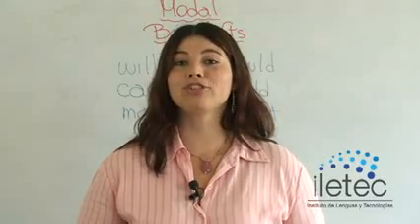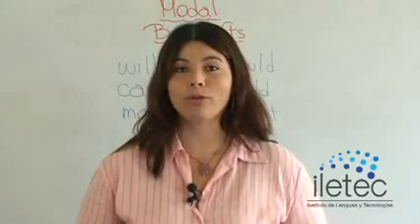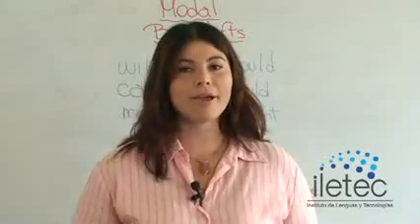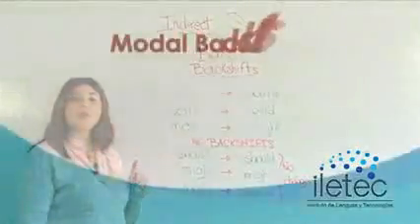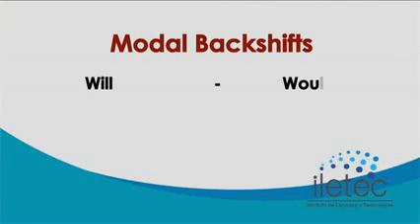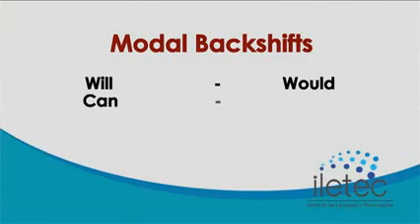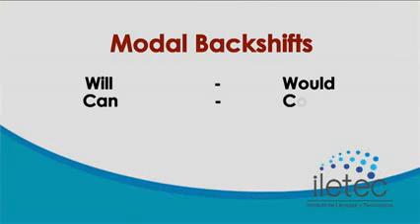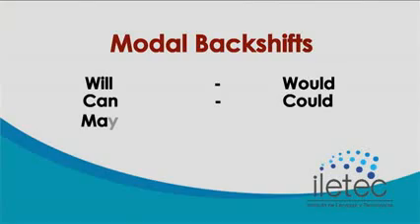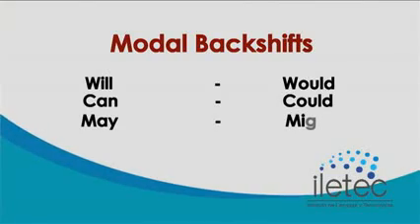The indirect speech topic also includes modals. When you are told a sentence that includes a modal, you also have to make the backshift. When the original sentence includes the modal will, you have to make the backshift with the modal would. When the original one includes the modal can, you have to make the backshift with could. When the original one has the modal may, you need to make the backshift into might.